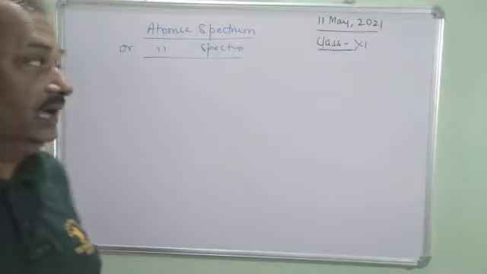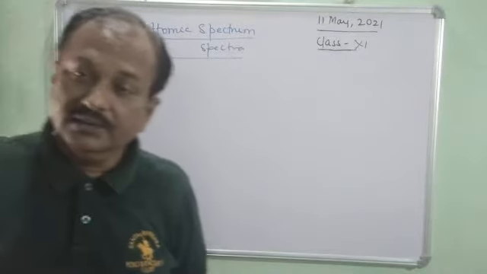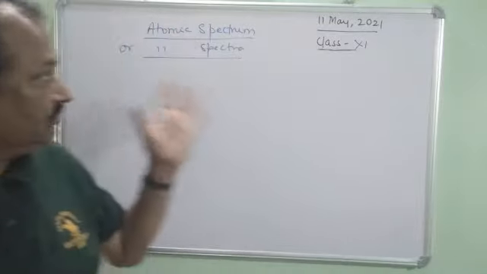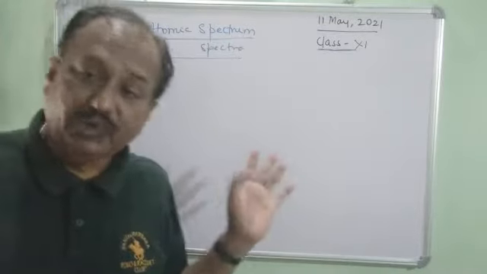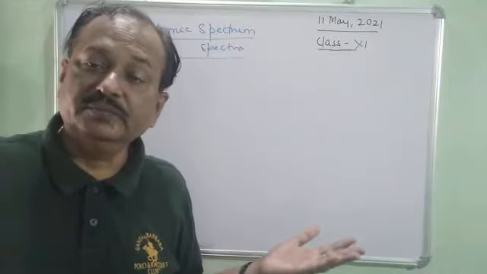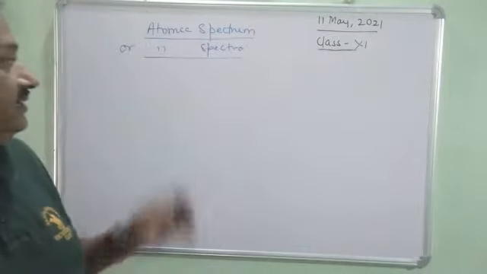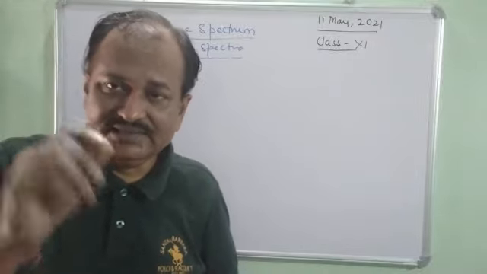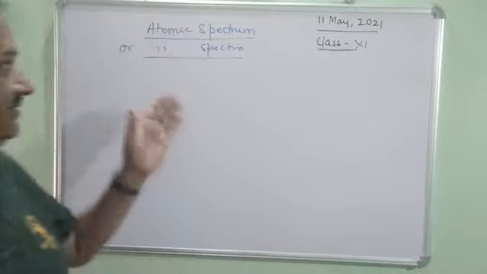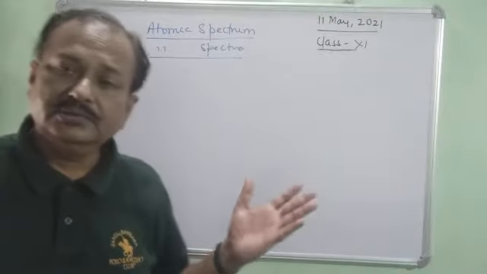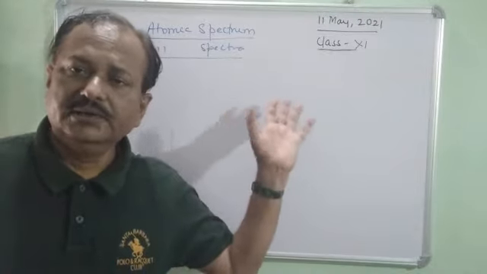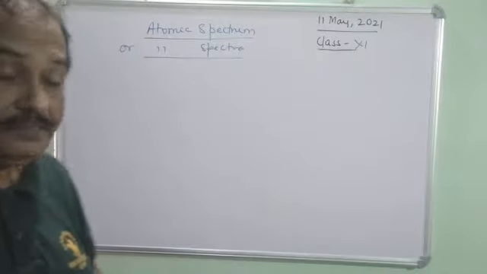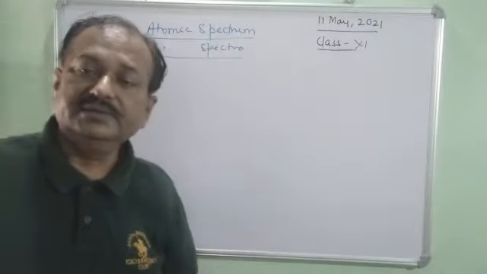Now children, I am going to explain about the atomic spectrum. You have an idea about the spectrum, so particularly this is a separate point. It is actually part of the electromagnetic spectrum, but here there is a little bit of difference. As the name indicates, atomic spectrum, a spectra, it is just a grammatical point. Spectra is plural, and a spectrum is singular.